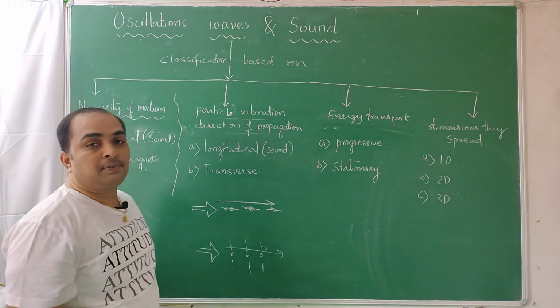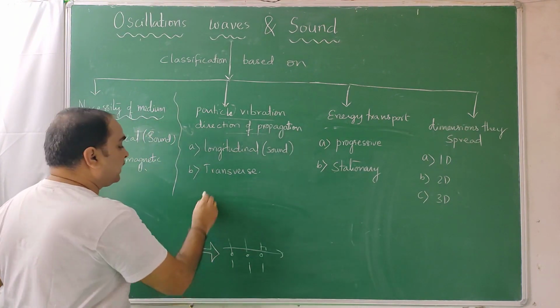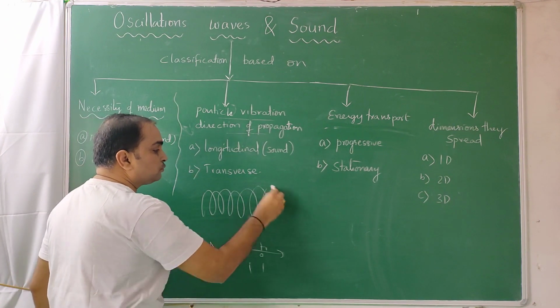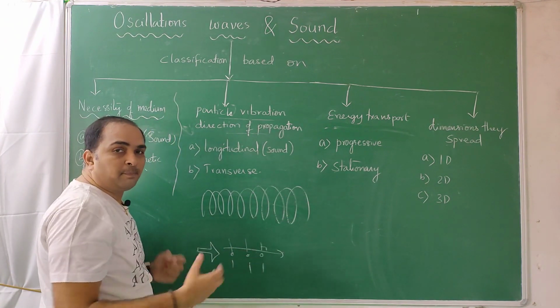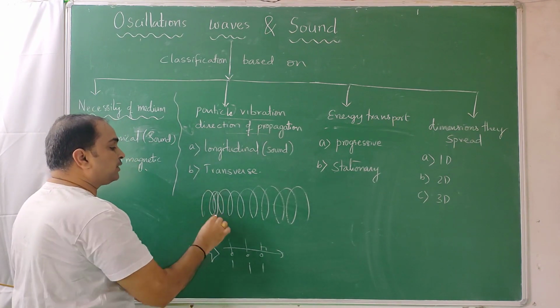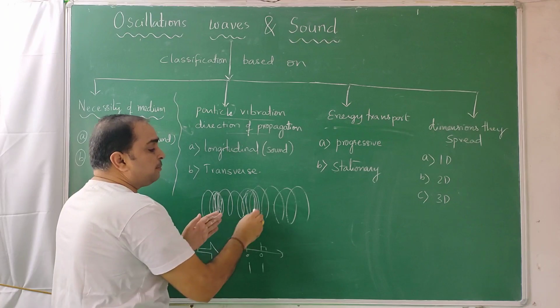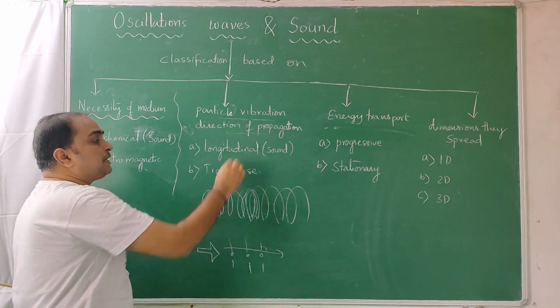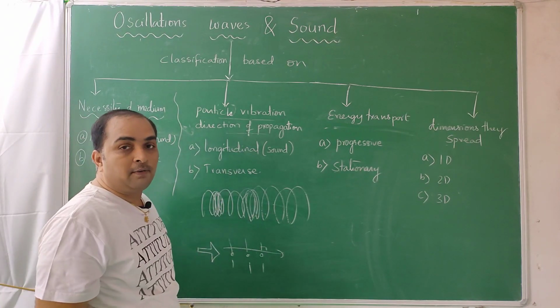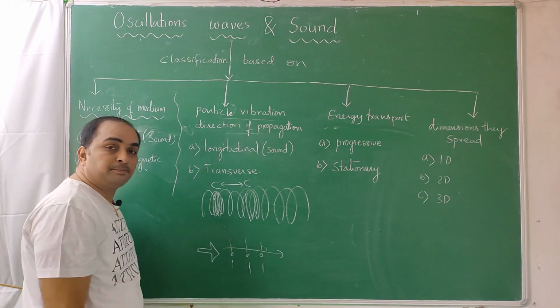You can imagine, in exhibitions, you get a spring like this. You take that and give a bump like this. It gets compressed at some place and expanded at some place. So you get alternate compressions and rarefactions in longitudinal waves. The distance between a compression and the next compression is called the wavelength.